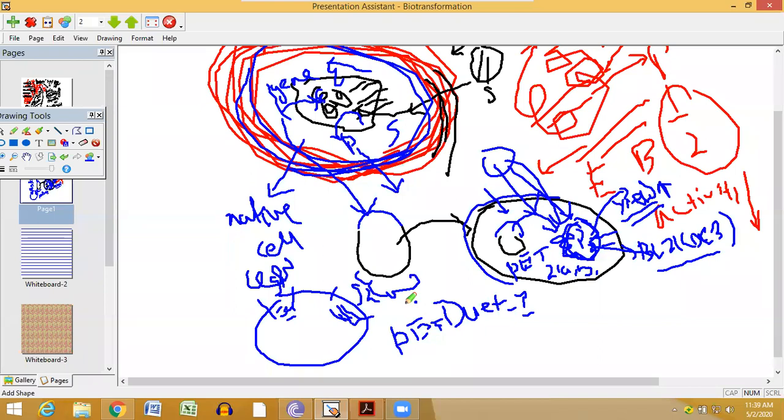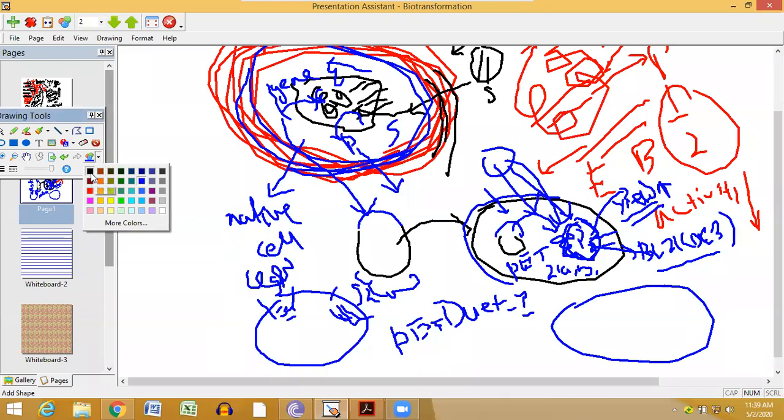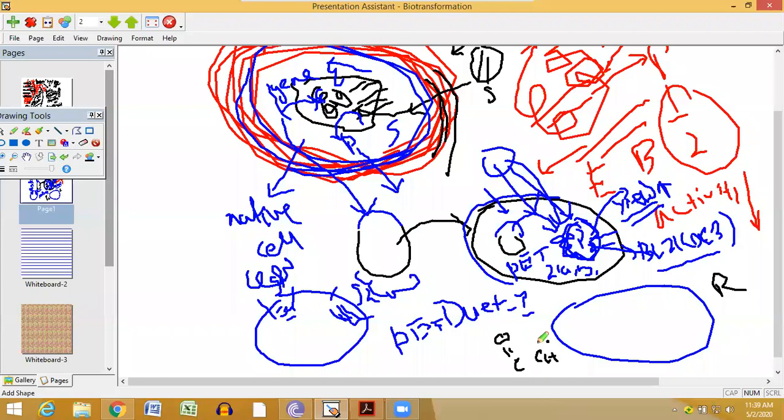Okay. Another thing, say you have the whole cell, and say you are doing some reduction reaction. Say in steroids, we do some reduction reactions like conversion of C=O to CHOH, like from progesterone to 11-hydroxyprogesterone, or estrone to estradiol. This kind of conversion requires C double bond O to C single bond OH. Okay.